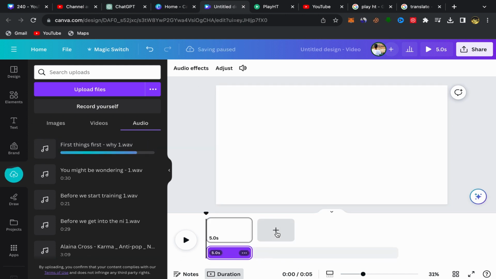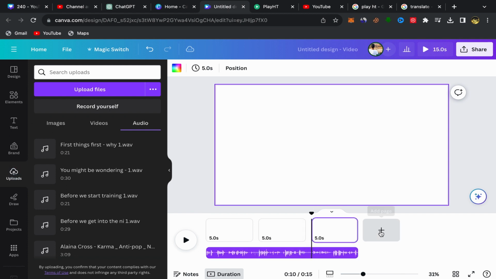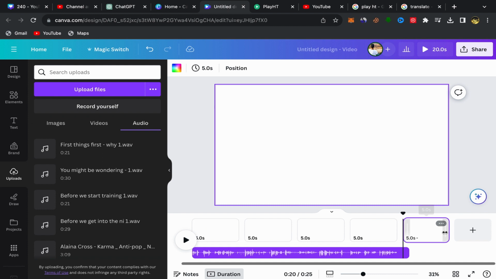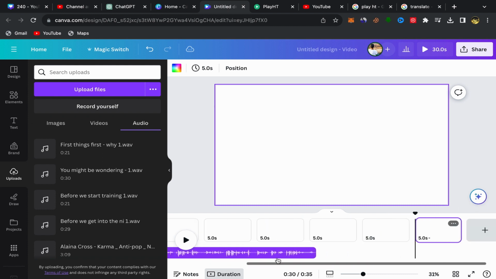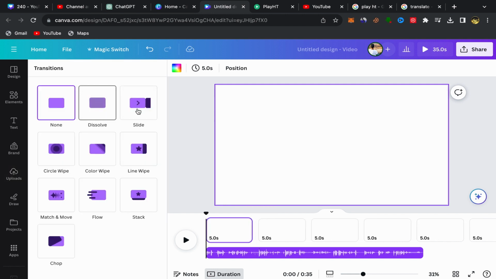Click on add page. Okay, you can see over here add page. Click on add page and add more pages that will be matched with your voiceover like this. Go to the first page, click between those two pages, click on add transition, choose which transition you want to add between your videos to make them more engaging and professional. Also, you can use a different transition for each part.